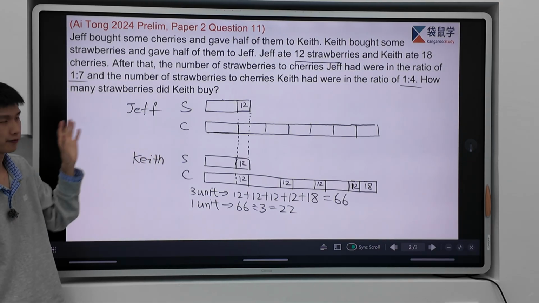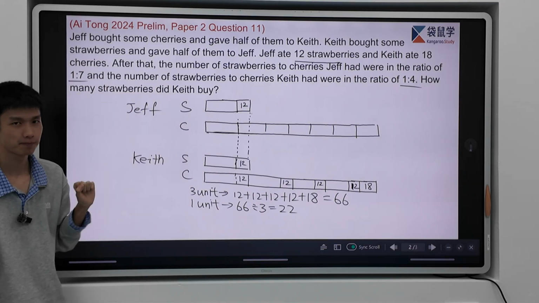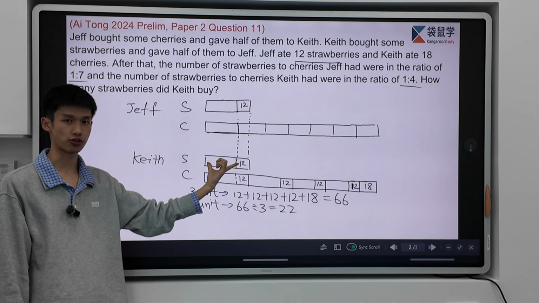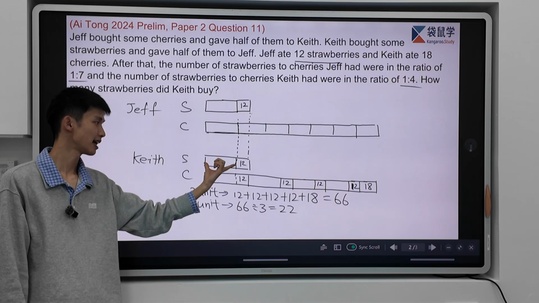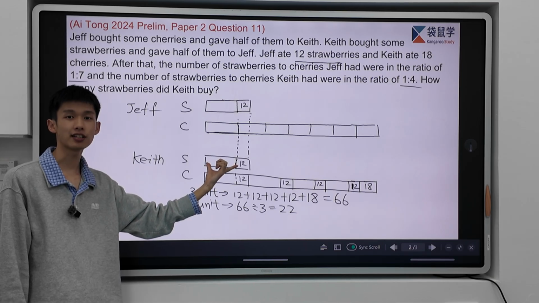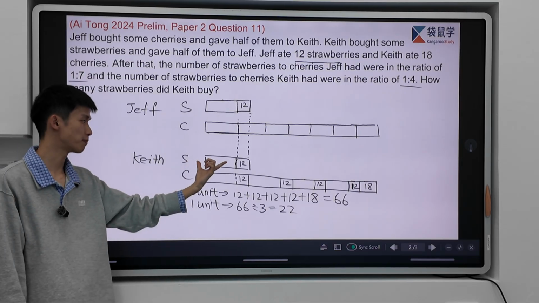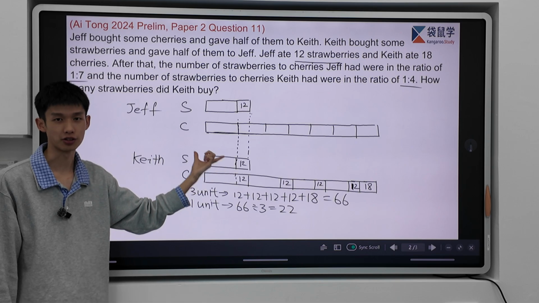Now moving on, what are we finding? We find how many strawberries Kiss bought. Now, does that correspond to the strawberries Kiss bought? This is the strawberries Kiss got after he shared half of them to Jeff. So actually the amount she bought is twice of this before sharing to Jeff.